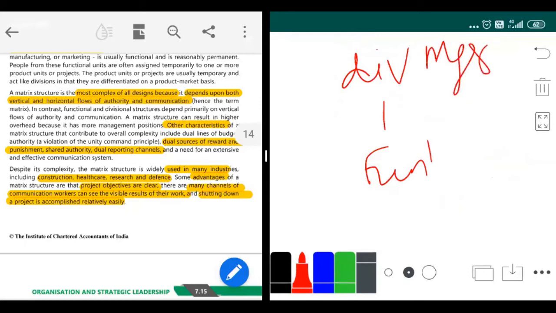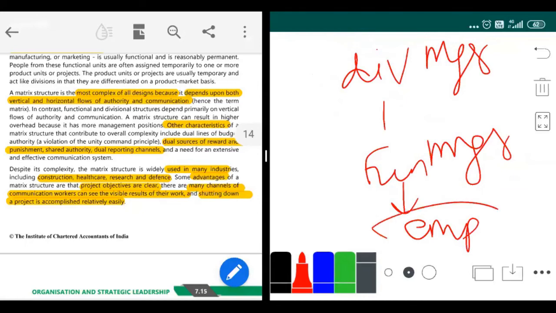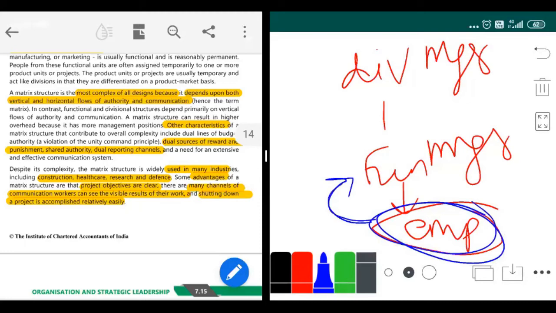In a function, you have a function manager. Under this function manager, a few employees might be working. Usually in other structures, it is enough if the employee reports to the functional manager about whatever he has done and how the work is going. But here, in matrix structure, the employee must report to the functional manager and also to the divisional manager. He has to report to two people.